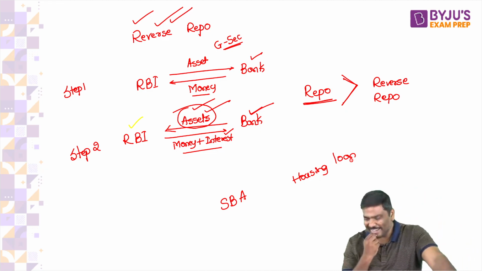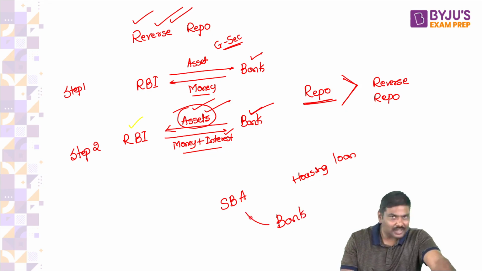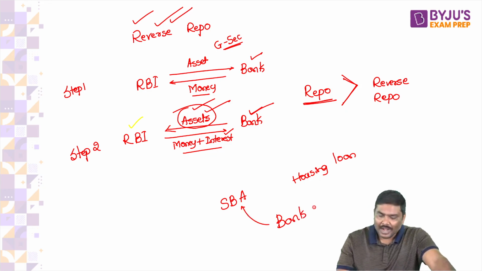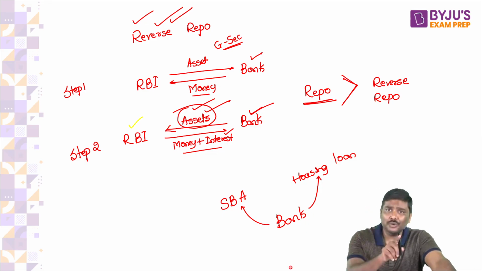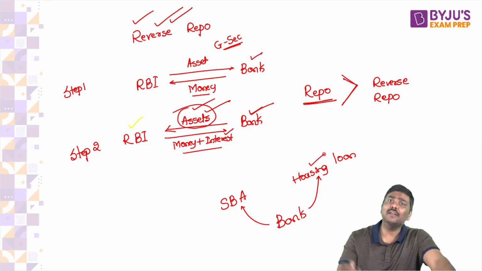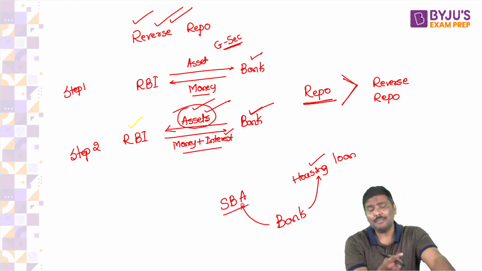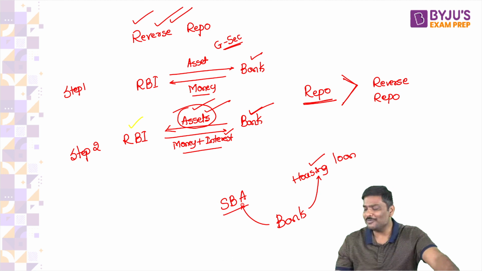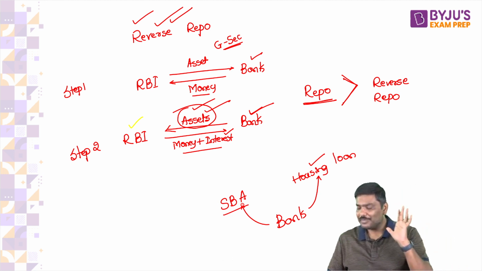Let me see. According to you, the bank will pay a rate of interest on the savings bank account and the bank will collect a rate of interest on the housing loan. According to you, will the rate of interest collected by the bank be greater, or the rate of interest paid by the bank? Some of you are very dangerous, Baba. Some of you are very, very dangerous.